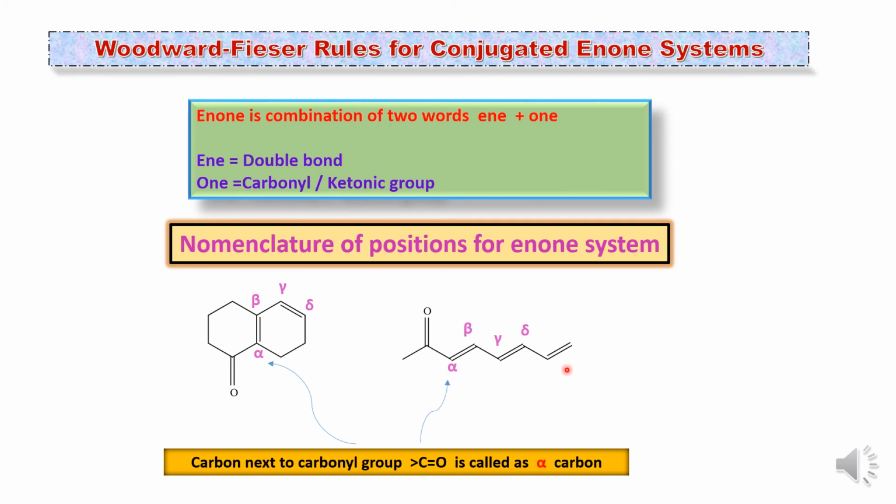This one is the acyclic or open chain enone system, and you will find there also alpha, that is this carbon is next to the carbonyl carbon, so it is alpha carbon. This one is the beta, this is the gamma, delta, like this. So these alpha, beta, gamma, delta are very important because according to the positions of the substituents, we have to add the increments for that particular substituent. That we will see in the next slide.